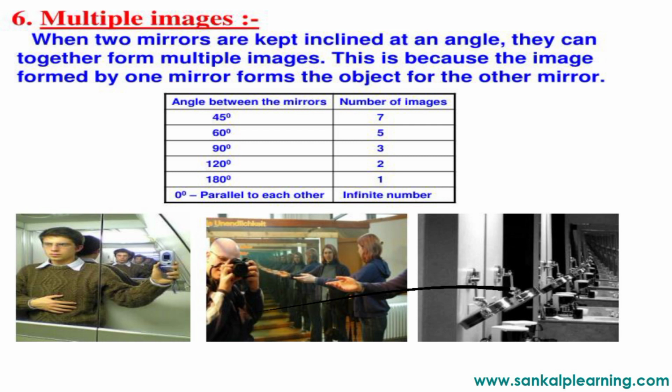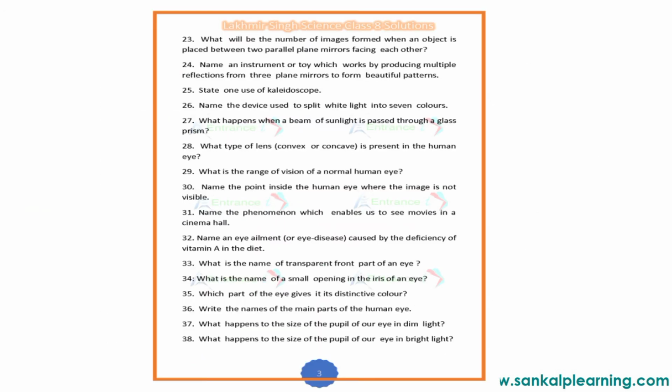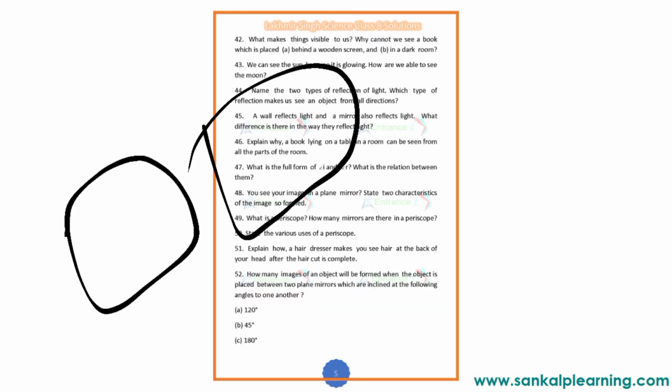In this table you see 120 means 2 images, 45 means 7 images, and 180, that is straight.